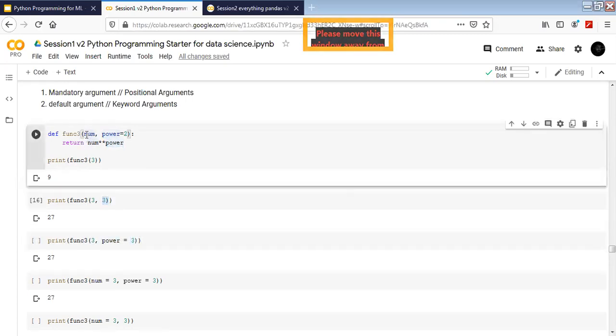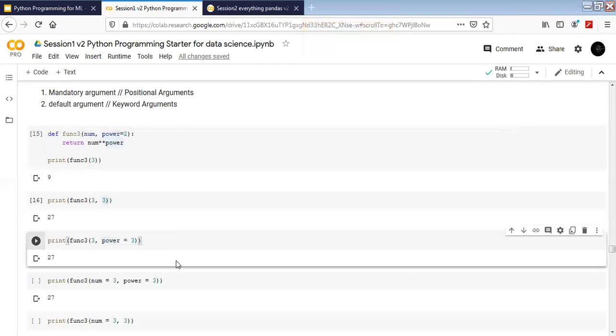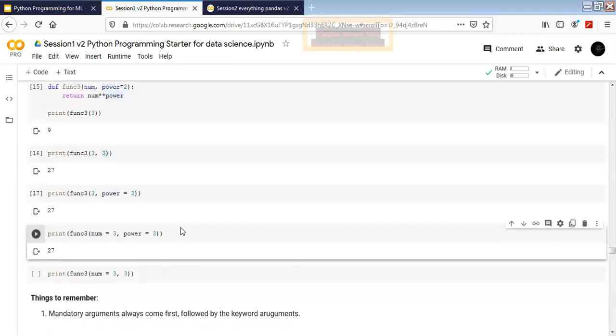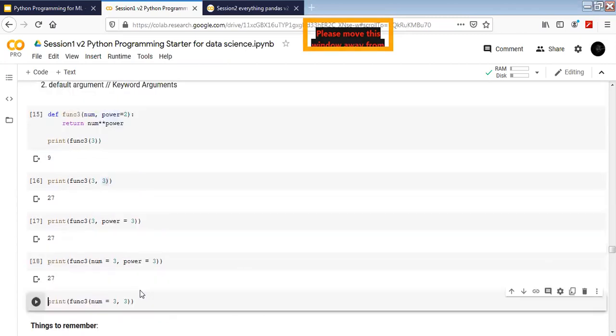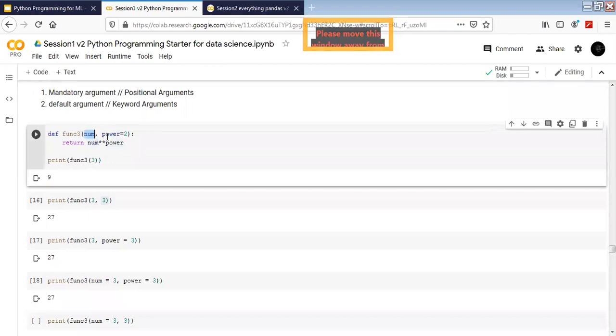If you're following the sequence, number was first and power was second, so the sequence is perfect. But if you want to give the name, that is also possible. Even for mandatory arguments, not just the default or key-value arguments, we can still give them the name. We can still assign the values with their name also. So I can assign number equal to 3 and power equal to 3. It's going to work perfectly fine. So this is what mandatory and keyword arguments are.